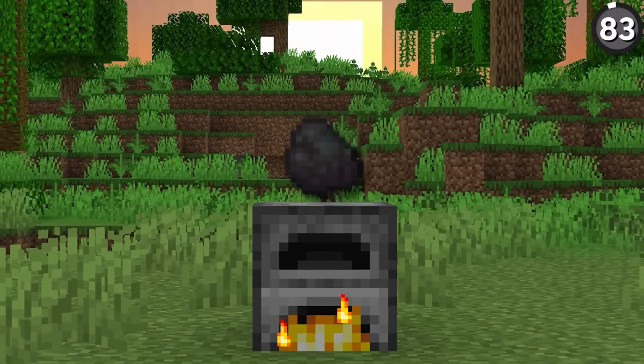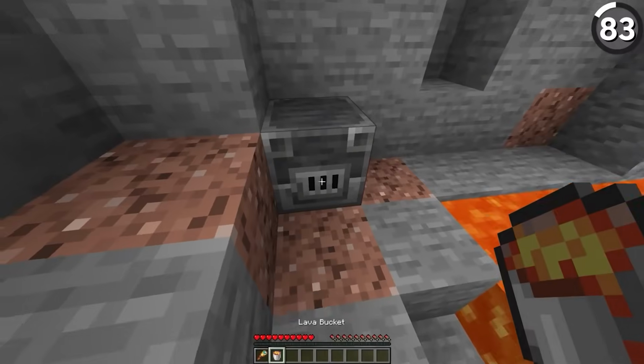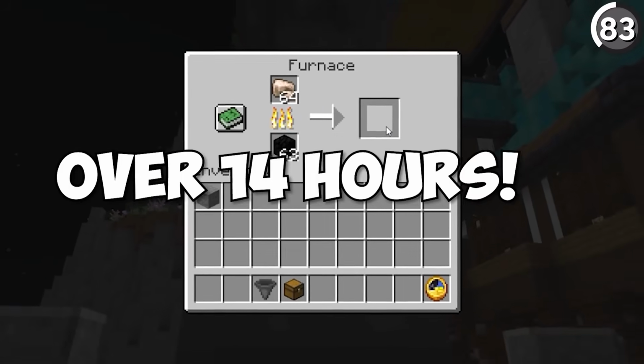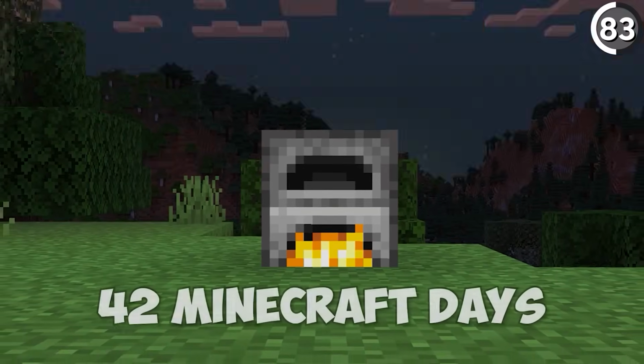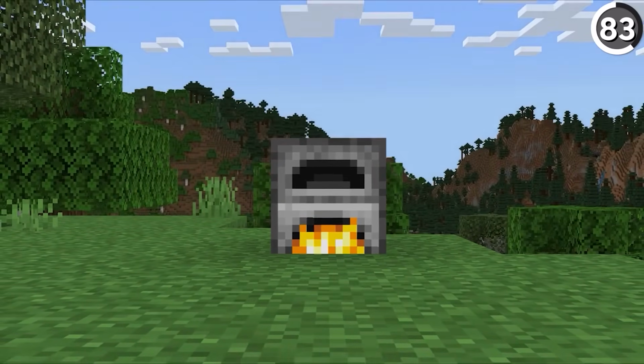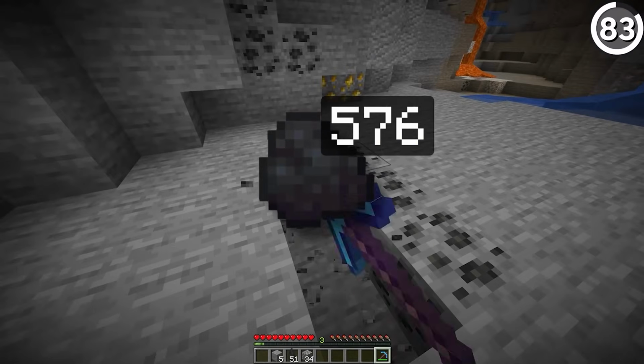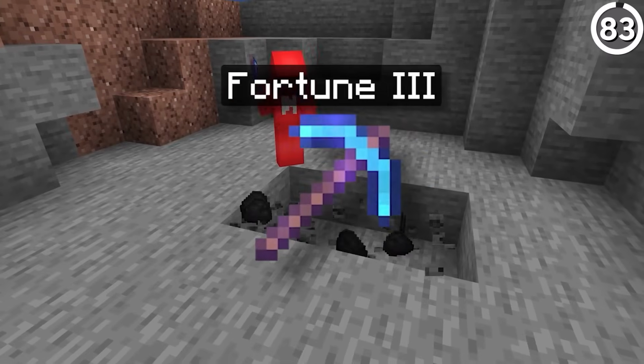What's the most fuel you can put in a furnace? Well, even though a lava bucket is the single best item, if you put in a full stack of coal blocks, it can smelt for over 14 hours straight, which is just over 42 full Minecraft days of smelting. That's more than 50 times better than a single lava bucket, but you would need 576 coal to do this, so better get fortune on your pickaxe.